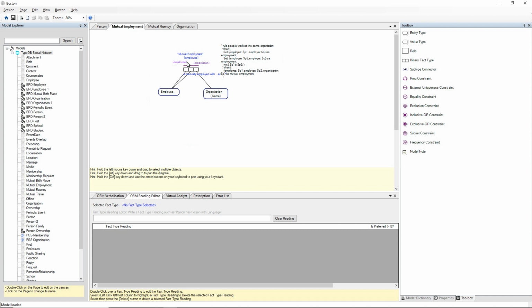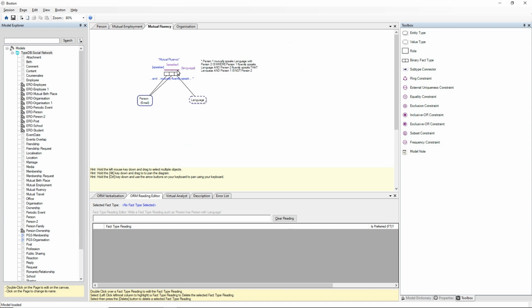Now TypeDB uses roles and role names, so employee plays employee in two roles, and organization plays the role of organization in the fact type mutual employment, or called a relation in TypeQL for TypeDB. This is the rule that's implemented in TypeDB, and basically it says that if two people work for the same organization and those two people aren't the same person, then that's a mutual employment.